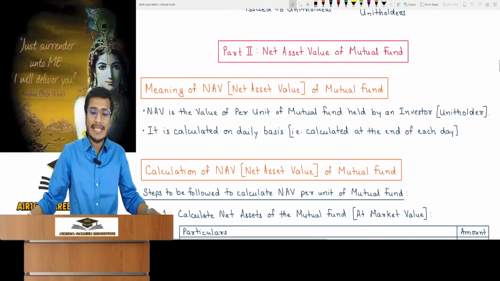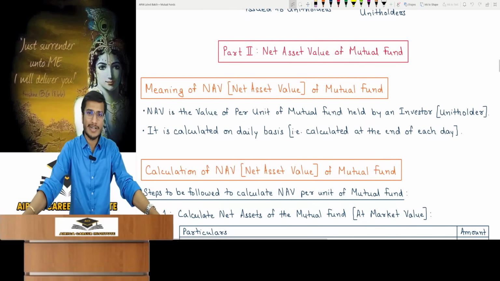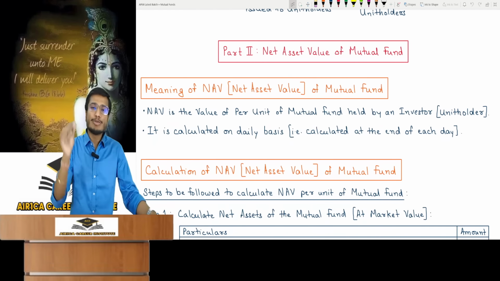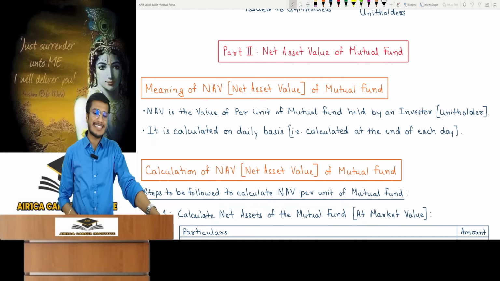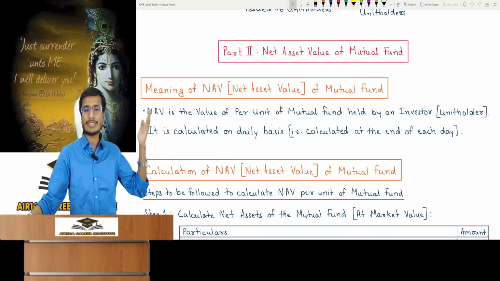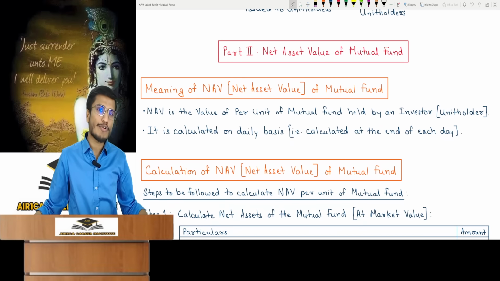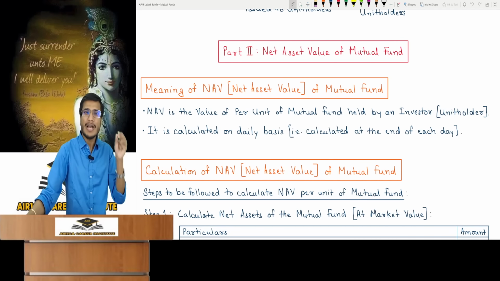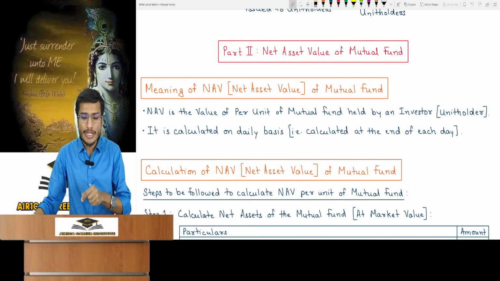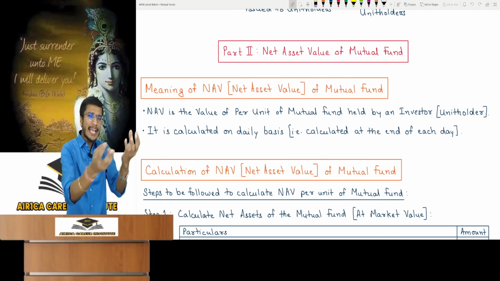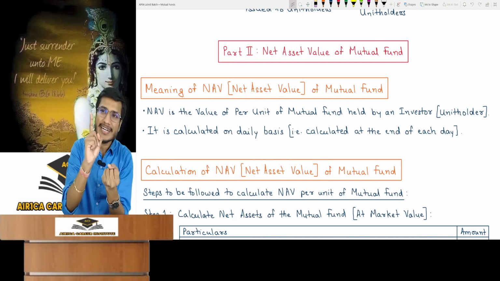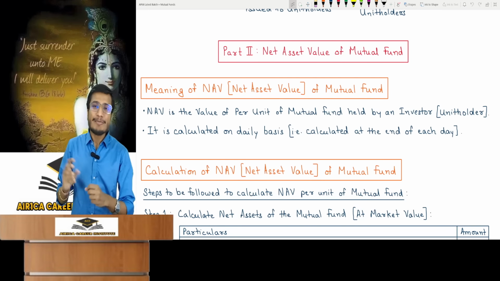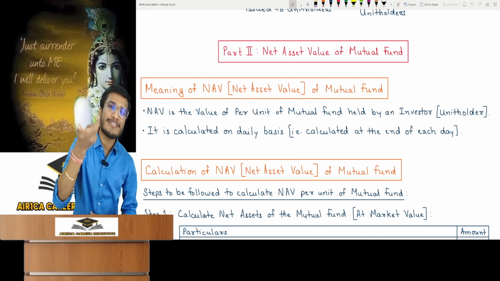Now we discuss part 2, net asset value of a mutual fund. Net asset value is the value of one unit of a mutual fund. We have to learn to calculate the price of a mutual fund's unit. What is it? So first, the meaning of NAV or net asset value of a mutual fund. NAV is the value of each unit held by an investor or unit holder. A unit holder or an investor has one unit of a mutual fund. What is the value of that one unit? What is the price of that one unit? What is the price of one mutual fund unit and what is its value?